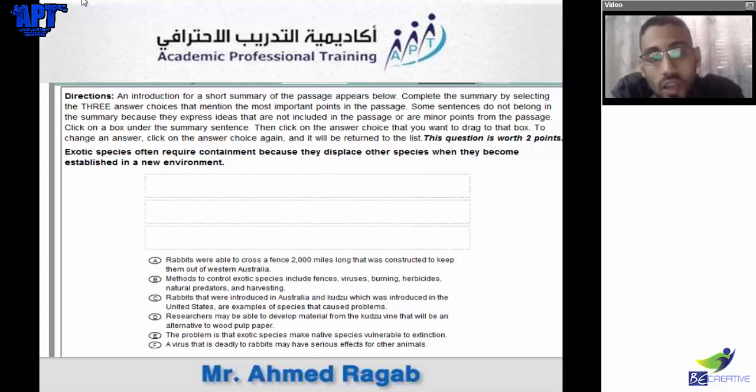Now let's read number B. Methods to control exotic species include fences, viruses, burning, herbicides, natural predators, and harvesting. So did he talk about all of them? Yes. Okay, so that's a way.